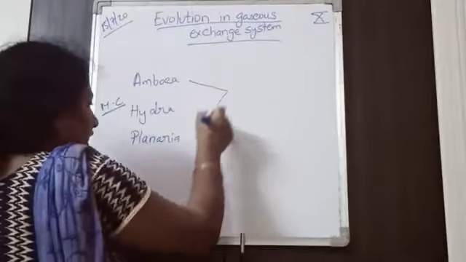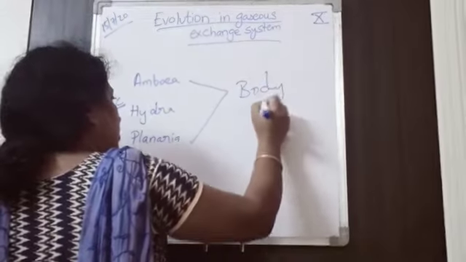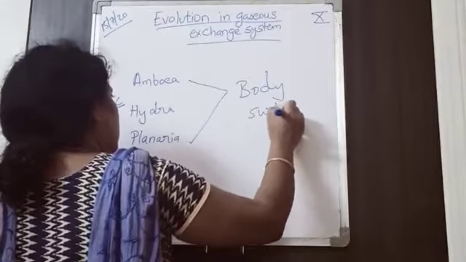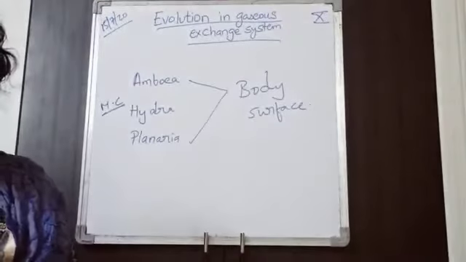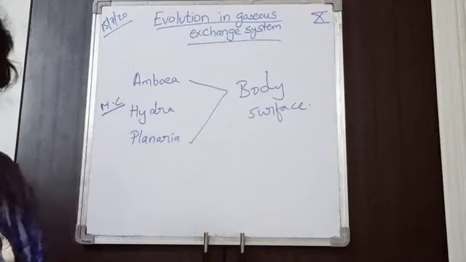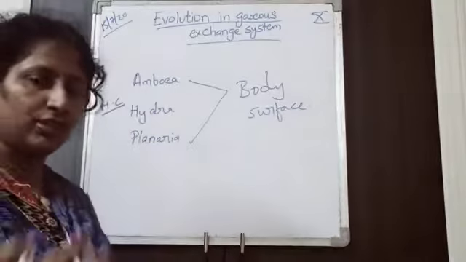In all these organisms, the gaseous exchange takes place through the body surface. In unicellular organisms, like amoeba and paramecium, the gaseous exchange definitely takes place through the body surface.